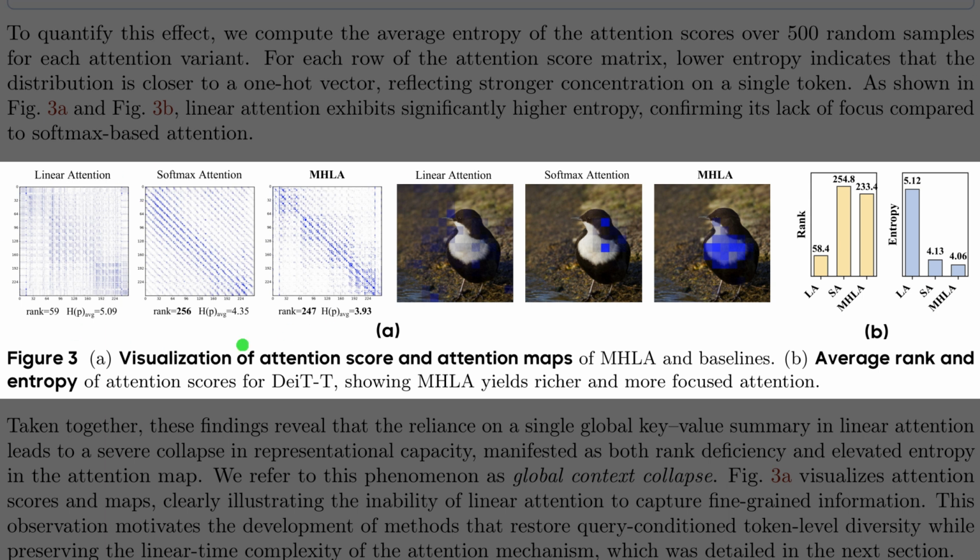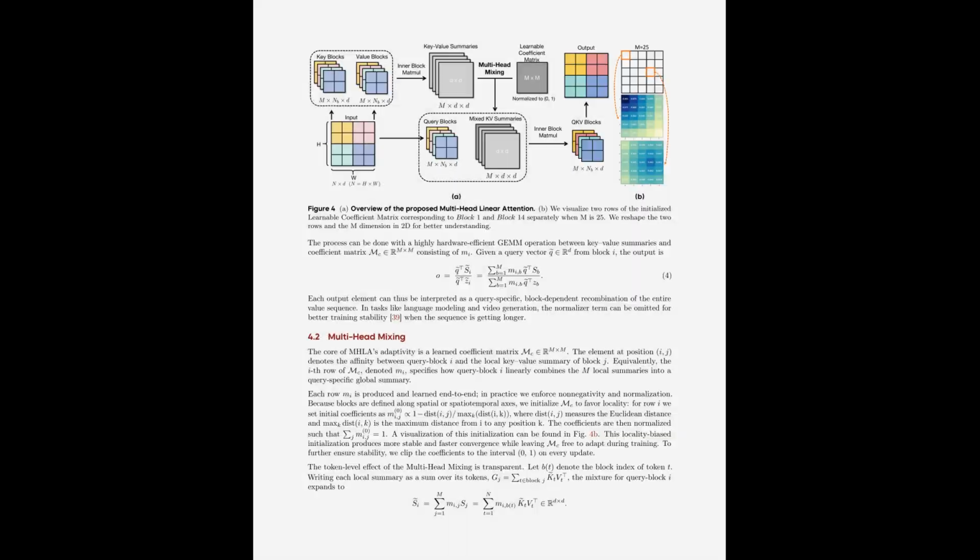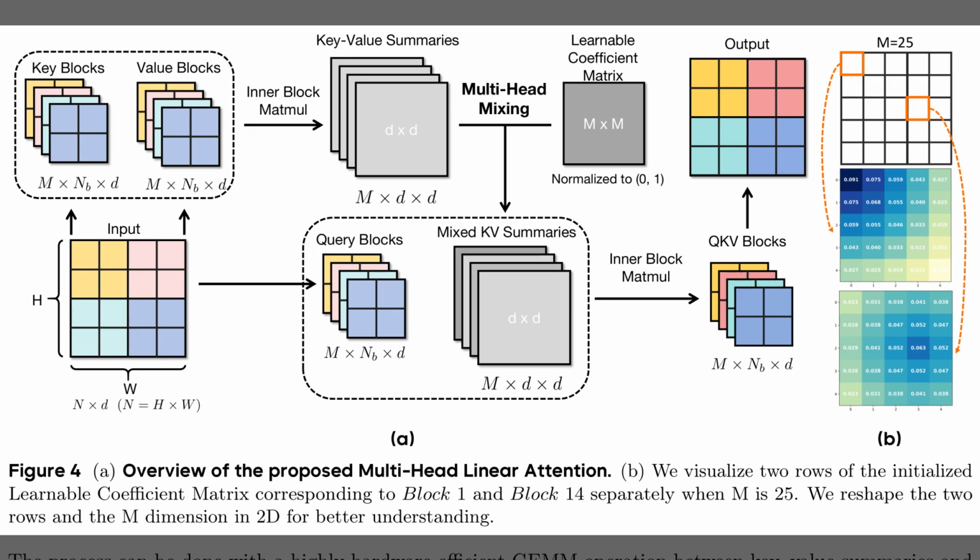Alright, Figure 3 visualizes the global context collapse I mentioned, and how the new method fixes it. In Panel A, the matrices show standard linear attention is blurry, while multi-head linear attention recovers the sharp structure of softmax attention. The bird images confirm this. Linear attention scatters focus on background noise, but the new method locks onto the bird. Finally, Panel B quantifies the success. The rank, measuring representational power, jumps back up to match standard levels, while entropy drops, proving the model has regained its focus.